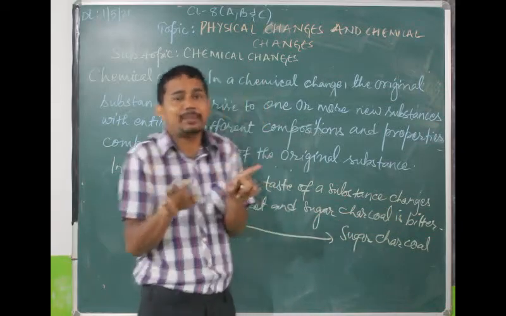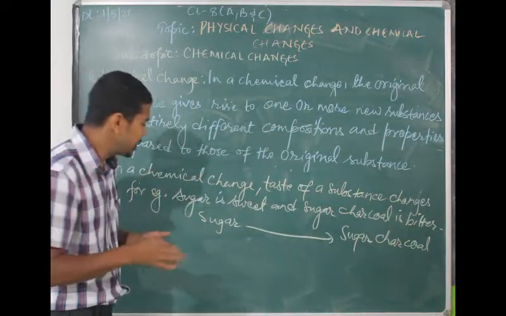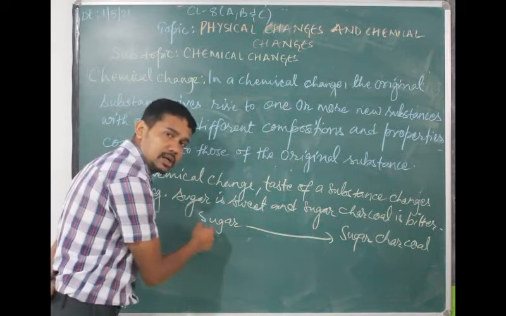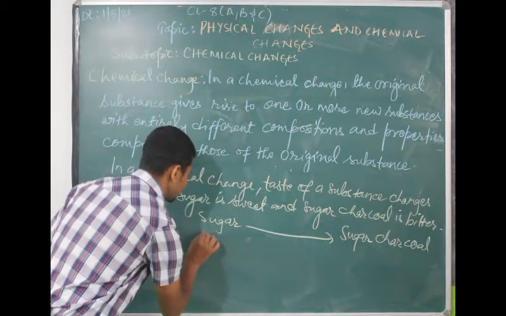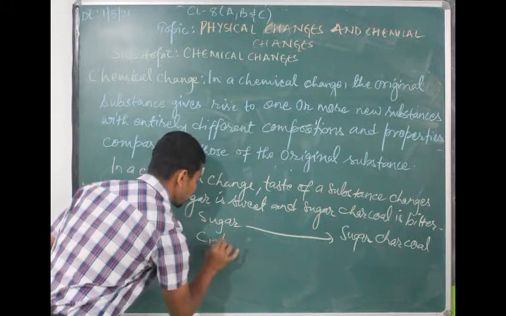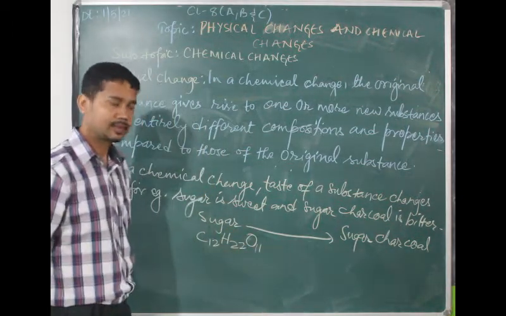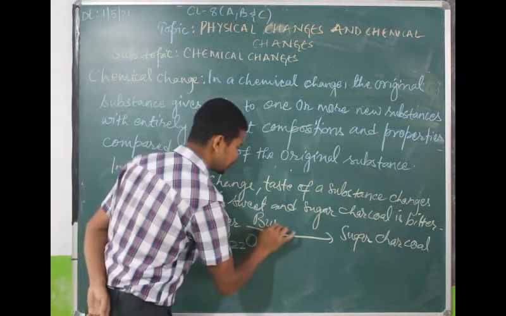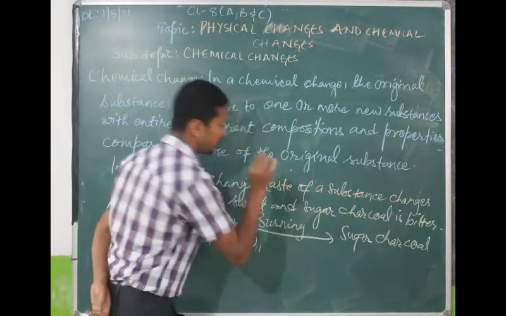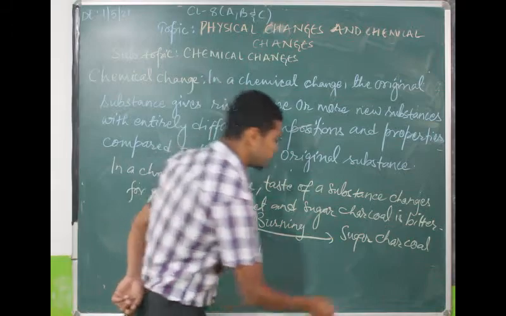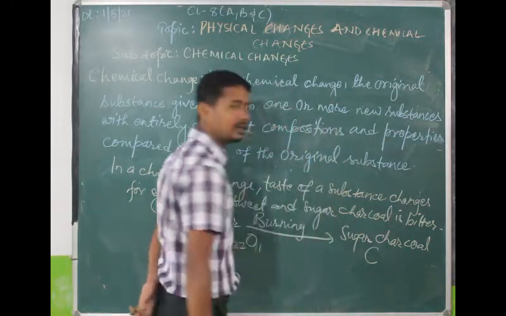What really is happening at the molecular level is this. The formula for sugar is C12H22O11. But when you burn it, you will get carbon only.